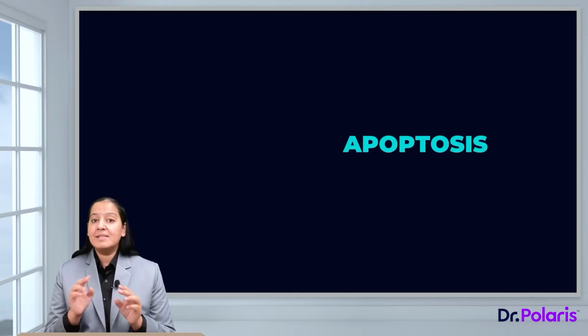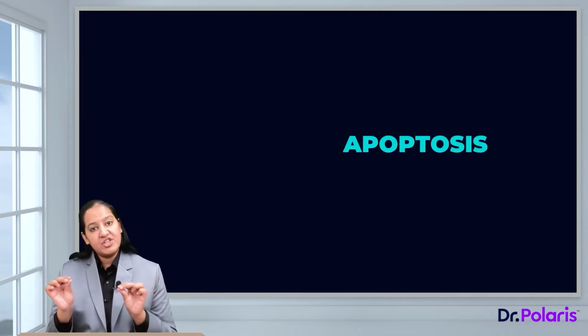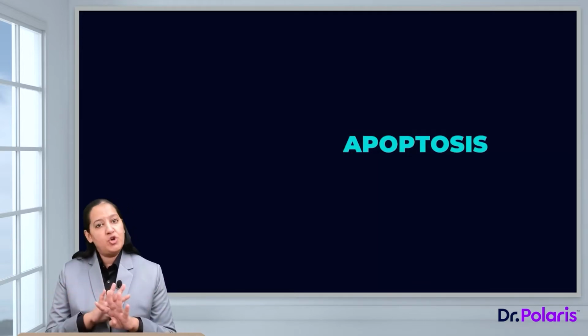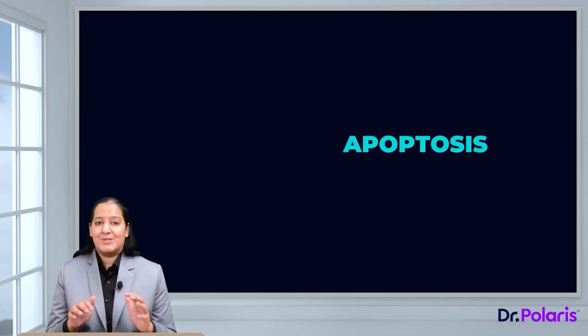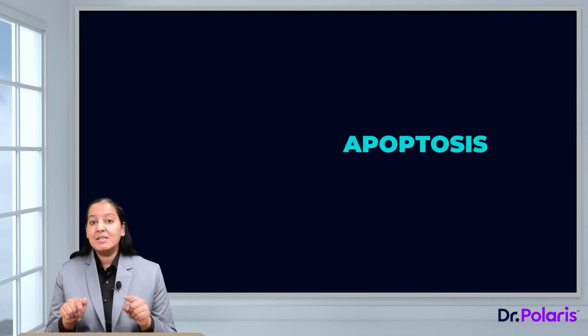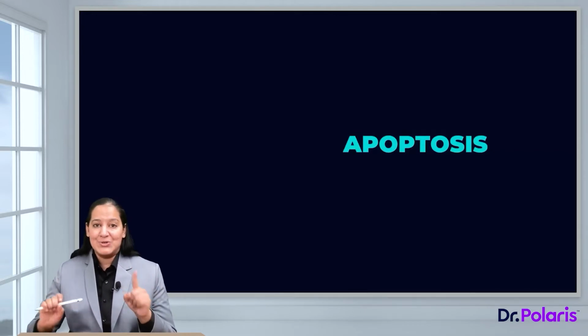Either the cell is no more required in the body, the function of the cell is already done, its job is already done, or the DNA of the cell is damaged too much, it's beyond repair, so it commits suicide. Cell suicide is known as apoptosis. So in this lecture, I am going to teach you apoptosis. Let's start apoptosis, that is cell suicide.